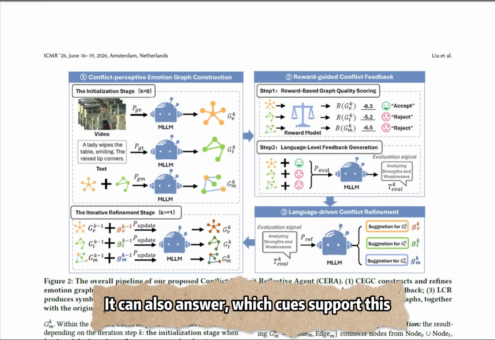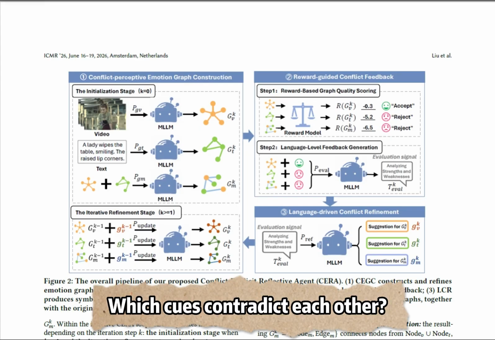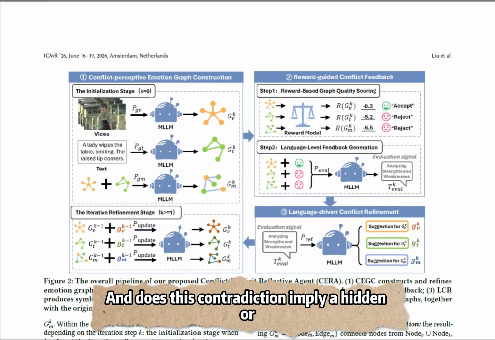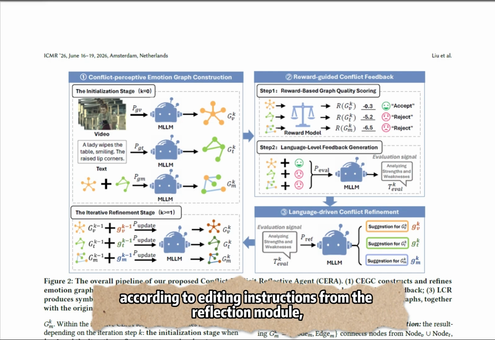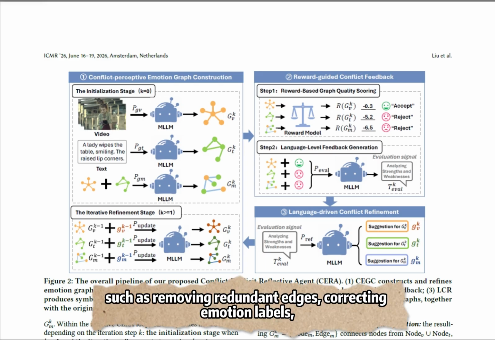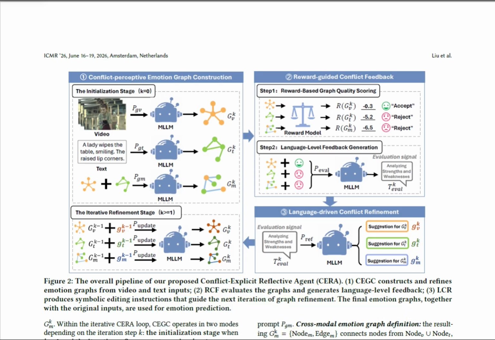With this graph structure, the model no longer only answers, "What is the overall emotion?" It can also answer, "Which cues support this emotion? Which cues contradict each other? And does this contradiction imply a hidden or suppressed emotional state?" During later iterations, CGC further updates these graphs according to editing instructions from the reflection module, such as removing redundant edges, correcting emotion labels, or adding missing emotional cues.